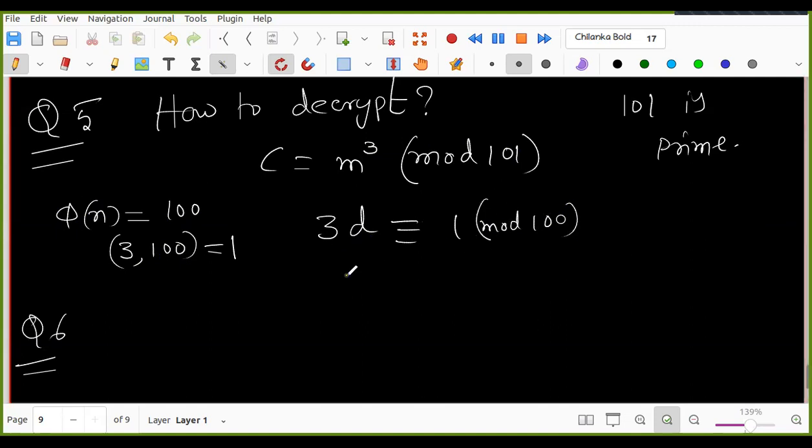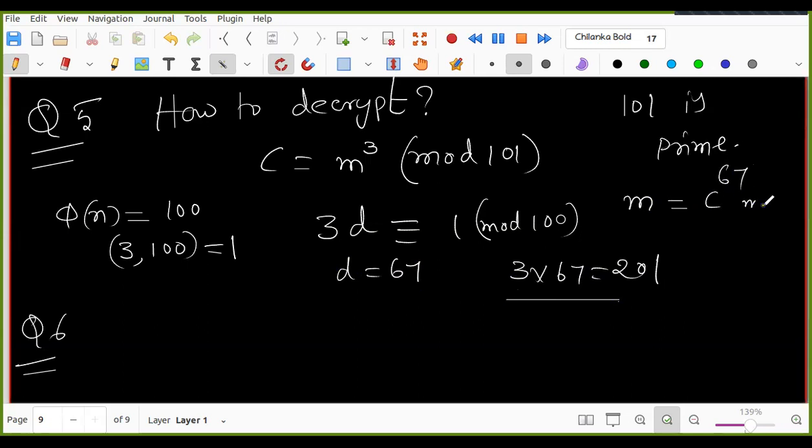You can check that d is equal to 67. 67 into 3 is 201, so it will work, right? So now what is the m value? m is equal to c power 67 modulo 101.